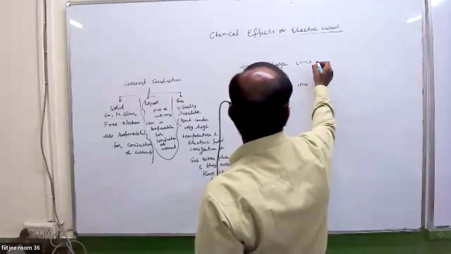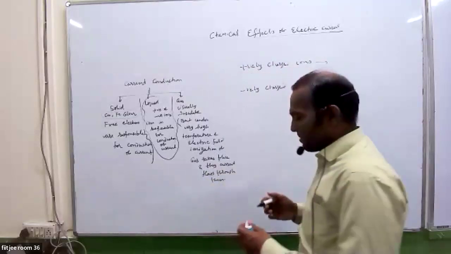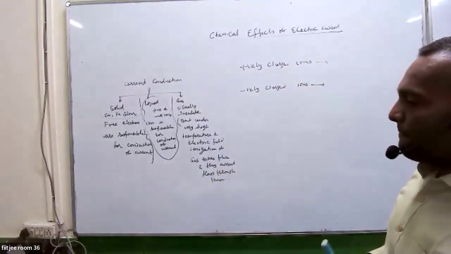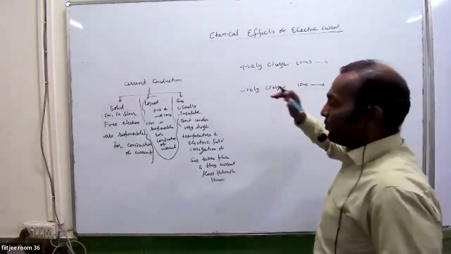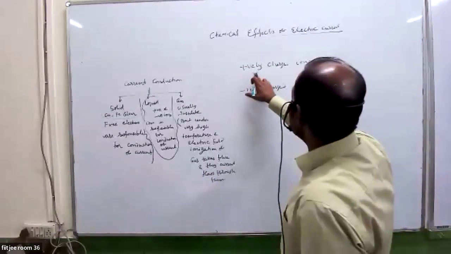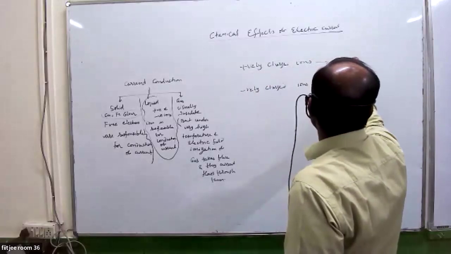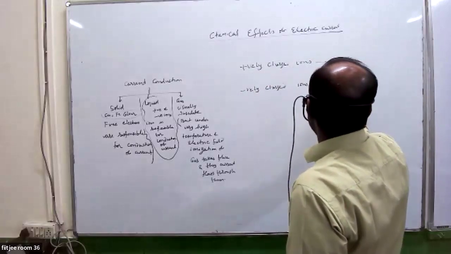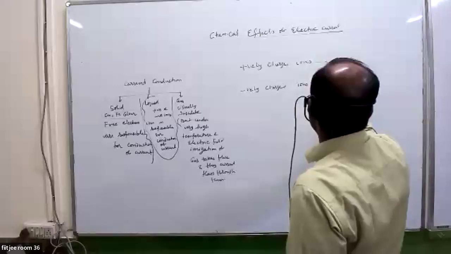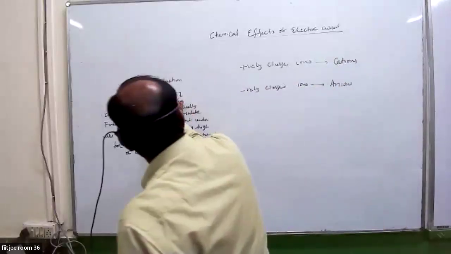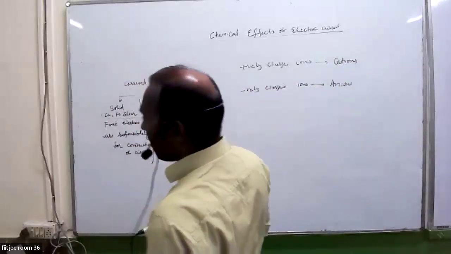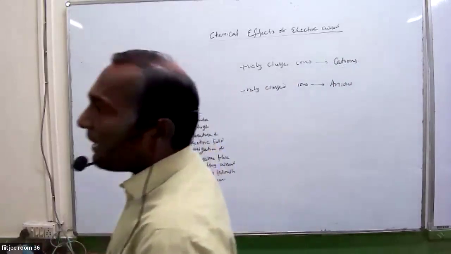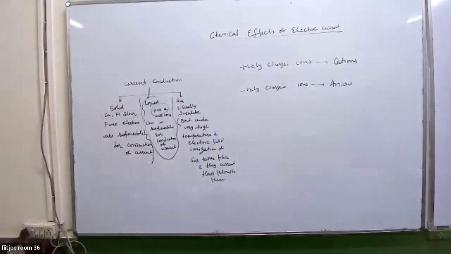What are these known as? Cations and anions. Positively charged ions are known as cations. Negatively charged ions are known as anions.